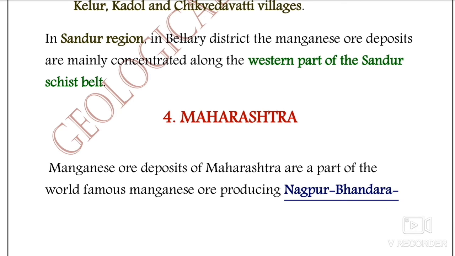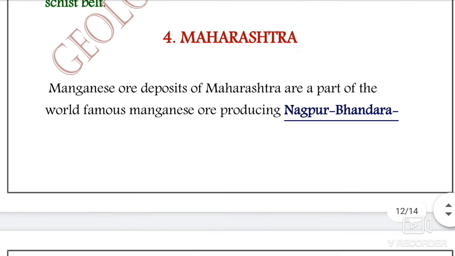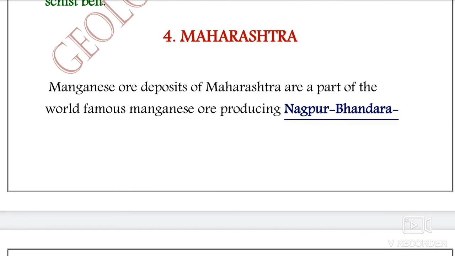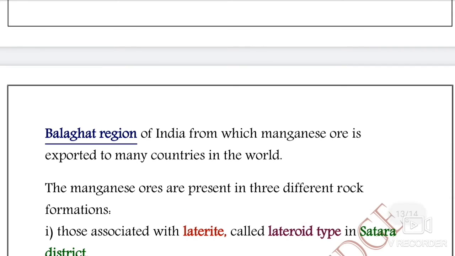And if we talk about Maharashtra, that is also important. In the beginning, I told that out of 135 million tons, about 100 million tons of manganese is being mined from the MP and Maharashtra region. So let's talk about the Maharashtra region. Manganese ore deposits of Maharashtra are part of the world famous manganese ore producing Nagpur, Bhandara and Balaghat region of India, from which the manganese ore is exported to many other countries.